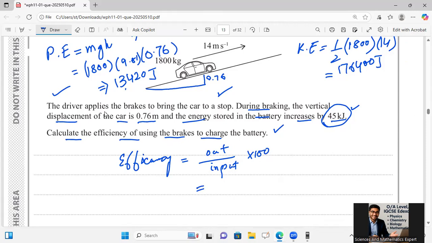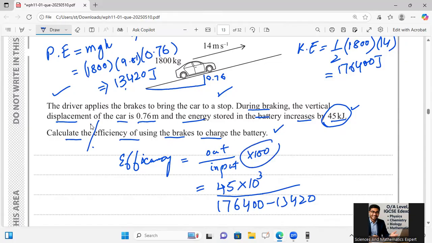For output, I said 45 kilojoule, which is converted into electrical energy. 45 kilojoule divided by input, where both should be subtracted: 176400 minus 13420. He has not asked for percentage efficiency, so I will not multiply by 100, so I'm not writing it here.